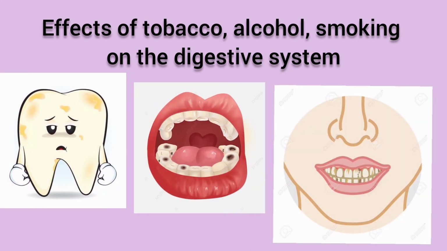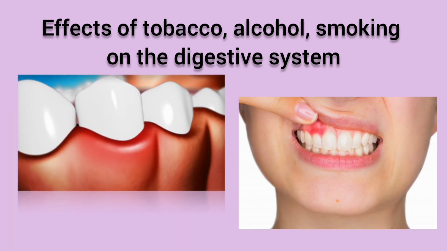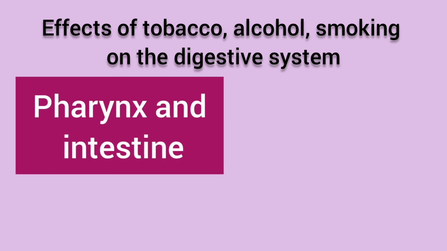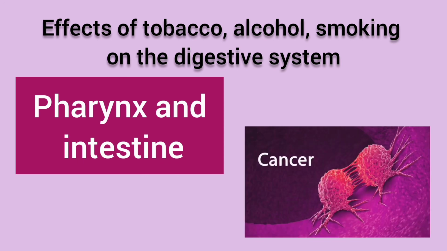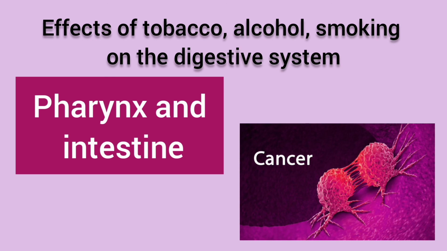Besides, tobacco particles stick to teeth, gums, and skin of the mouth cavity and slowly cause injury to those parts, resulting in their dysfunction. This causes swelling of the gums and pain when moving the jaws. The pharynx and intestine become inflamed, and the condition further progresses into cancer, leading to death.